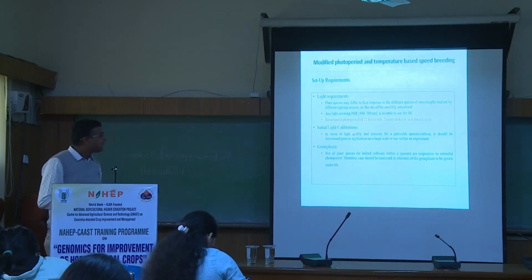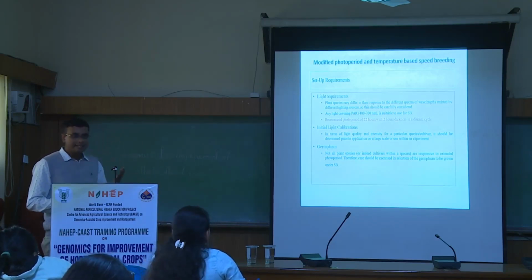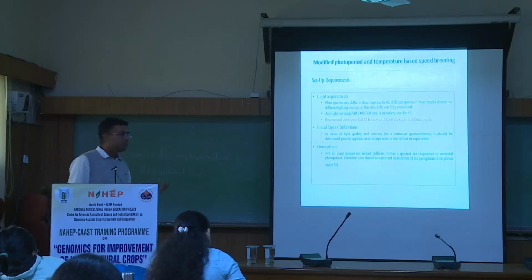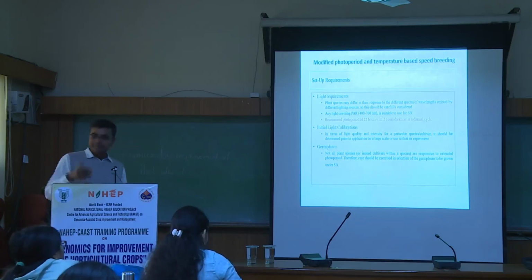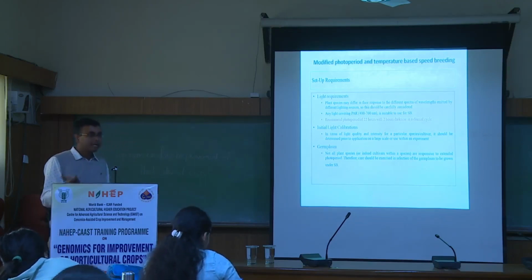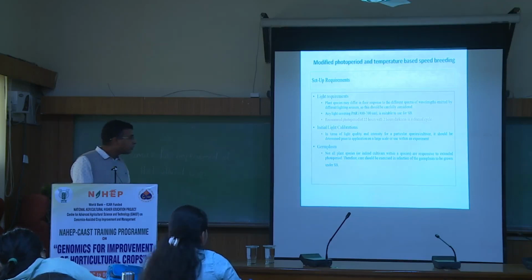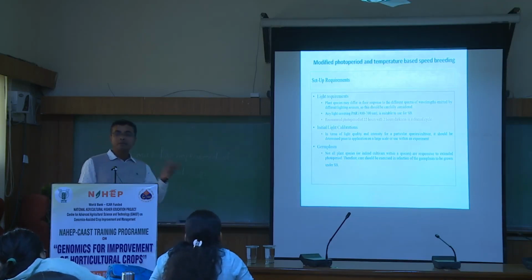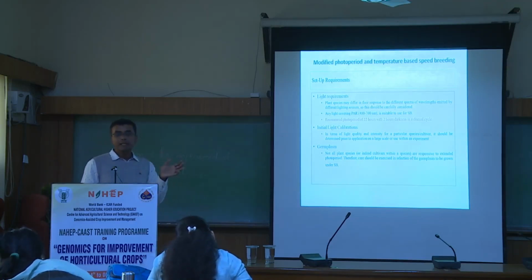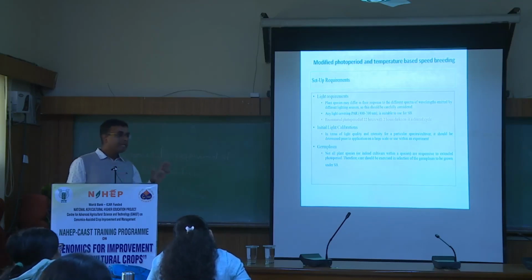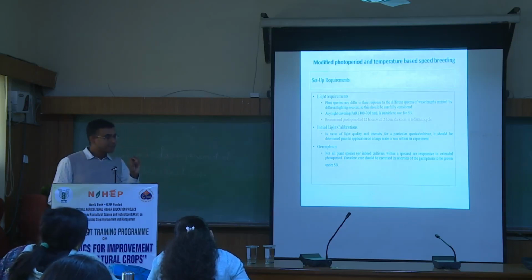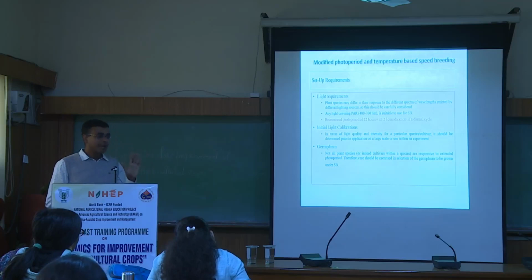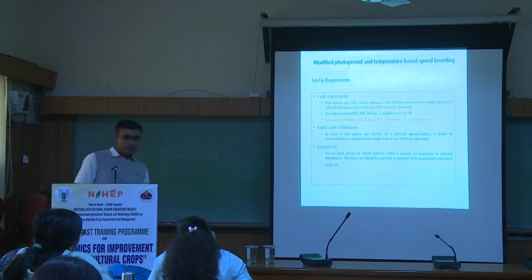And then the initial light calibration, meaning light quality and intensity, depends on the crops. Because I am talking about the germplasm. Germplasm means which species you are taking, which species you are studying for speed breeding. And secondly, not only the species, within the species, what are the genotypes? There could be variation from genotype to genotype. So you have to standardize the protocol for each and every species. Then when it is standardized in species, it is not sufficient, you have to go for genotype specific, no? So it will take a lot of time.